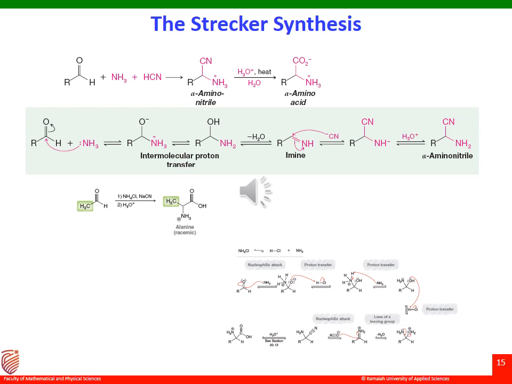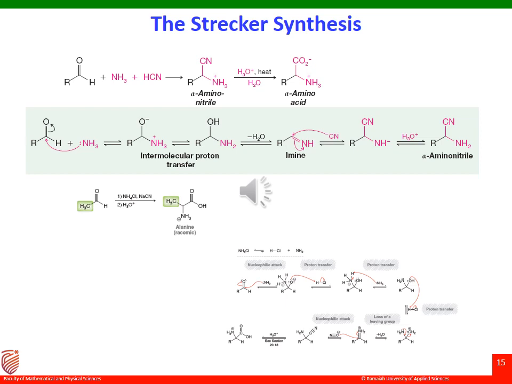In this intermediate, the negative charge on the oxygen will abstract one of the protons from the HCl formed, forming OH and nullifying its negative charge, whereas the positive charge on the nitrogen remains as it is. Then ammonia will abstract one of the protons from the NH3 plus, and the positive charge on the nitrogen is also nullified. So nitrogen gets back its lone pair of electrons.